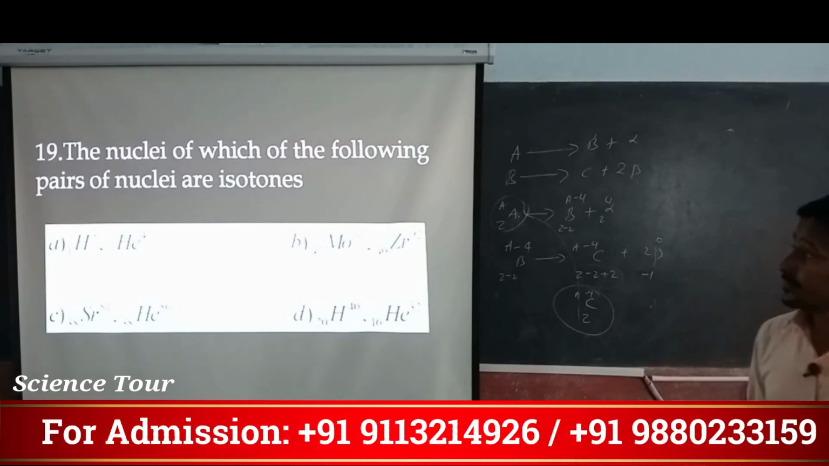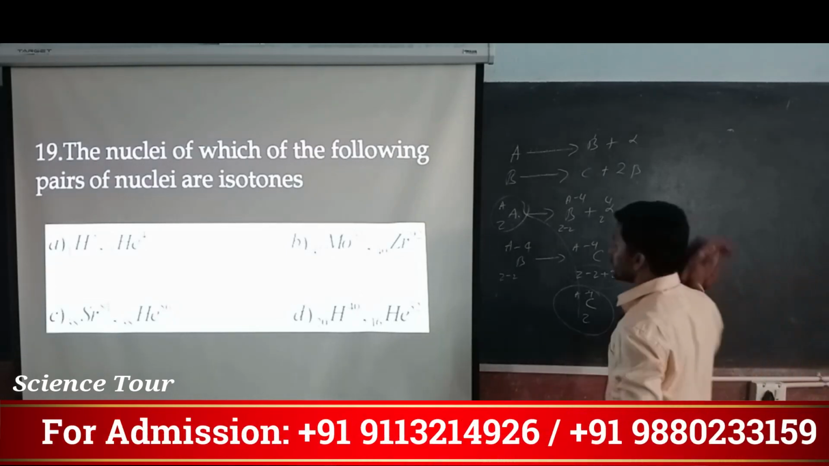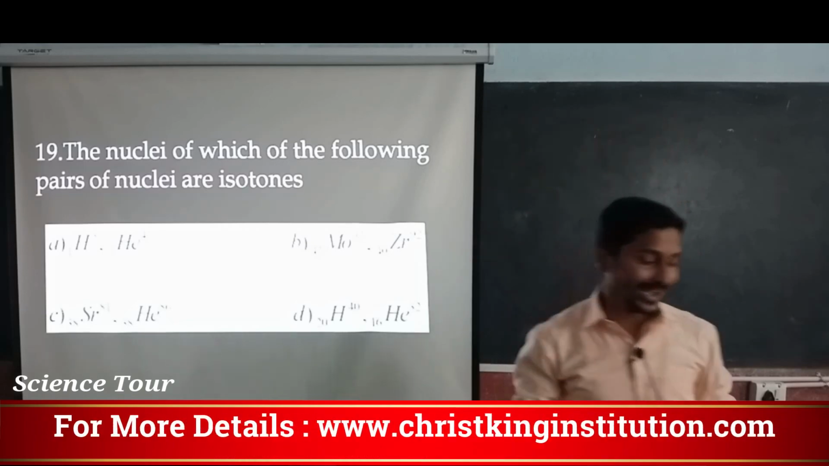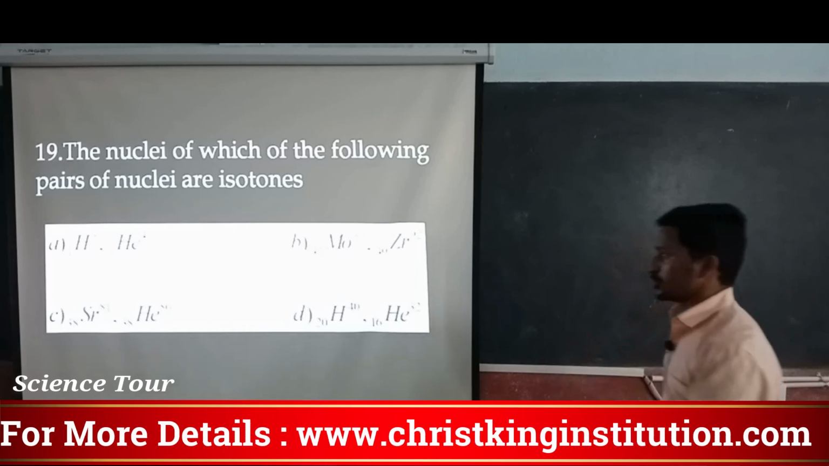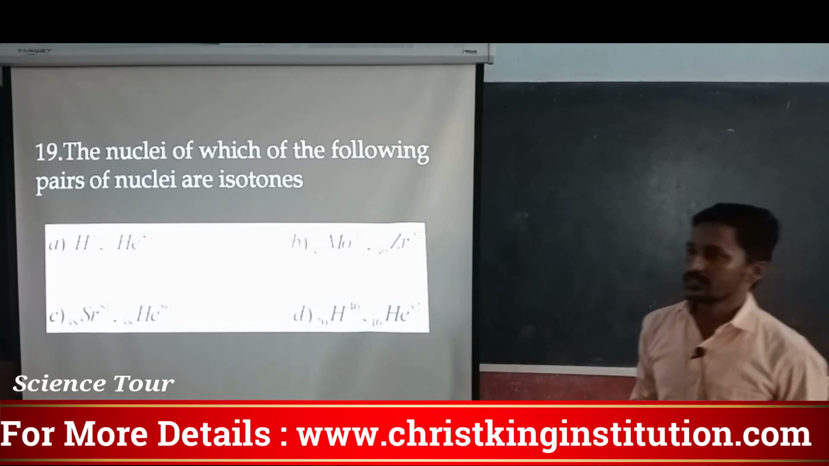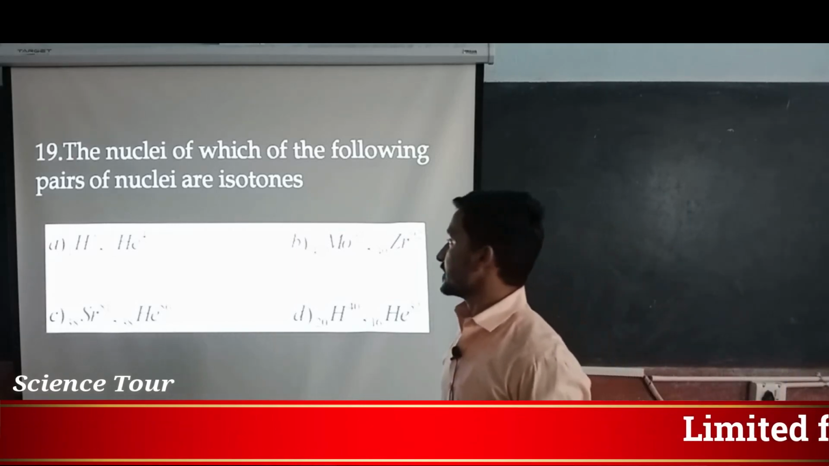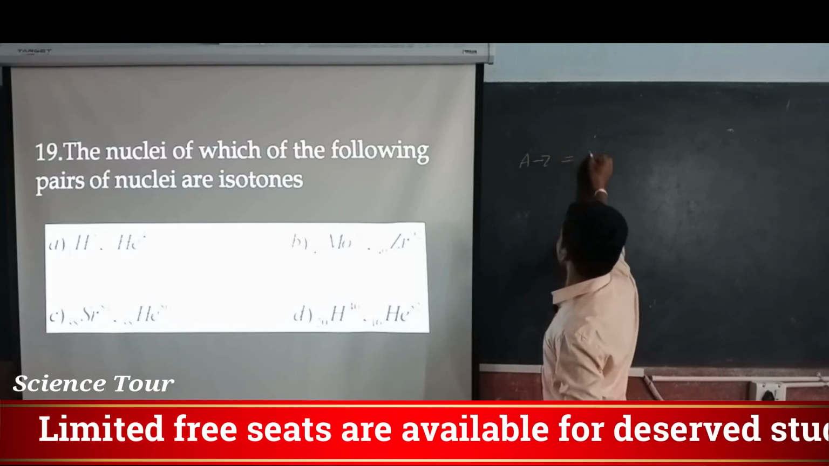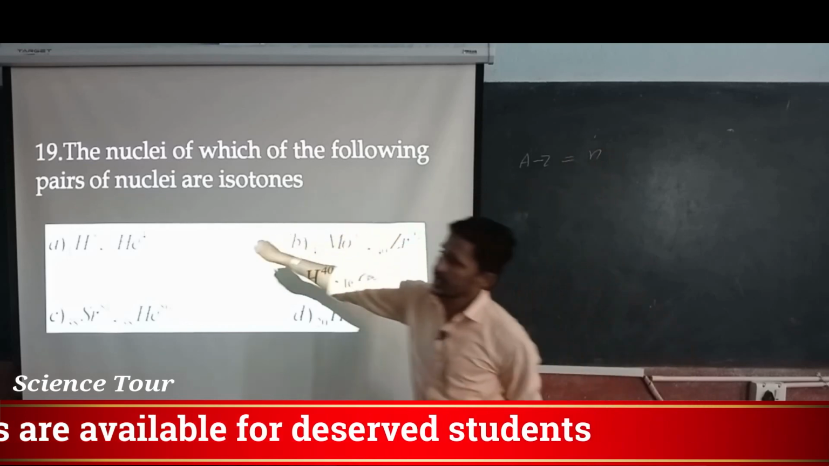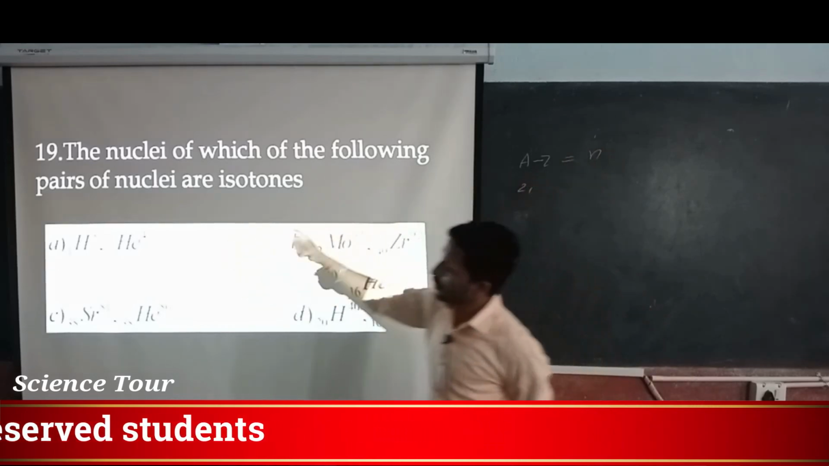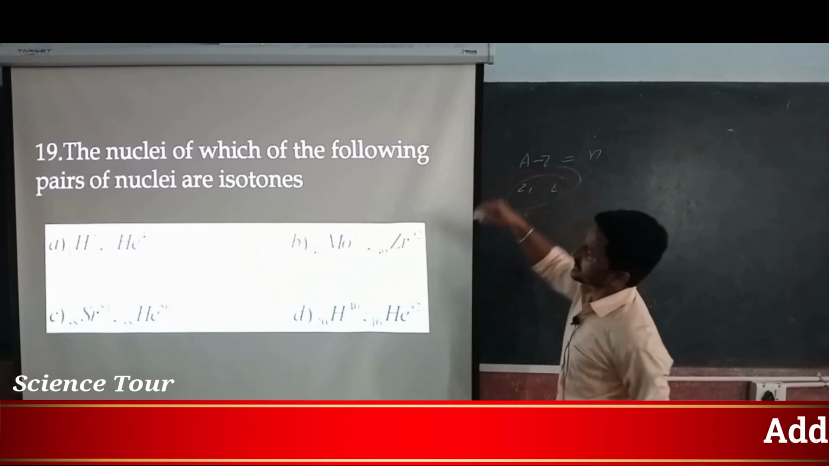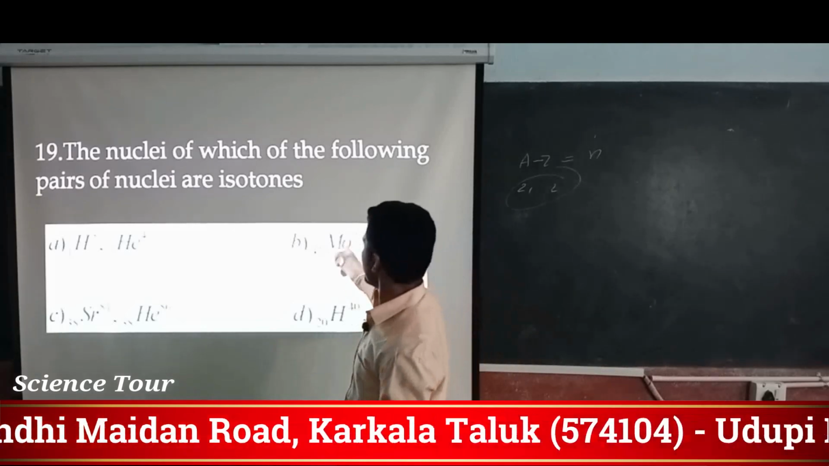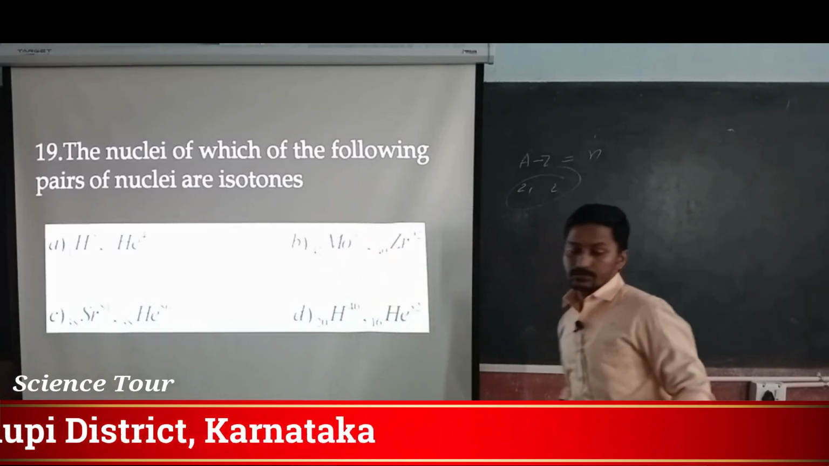The next question: which of the following pairs of nuclei are isotones? So what do you mean by isotones? Isotones are nothing but nuclei with the same number of neutrons. How do we find the number of neutrons? A minus Z is equal to the number of neutrons. For the first, 3 minus 1 is 2 and 4 minus 2 is 2. In the first itself you get the answer. Easy, no? So those are isotones. Here you won't get the same number of neutrons.